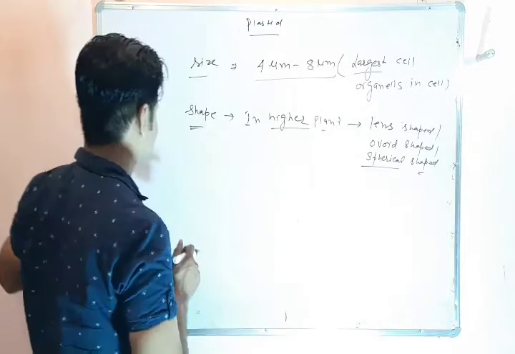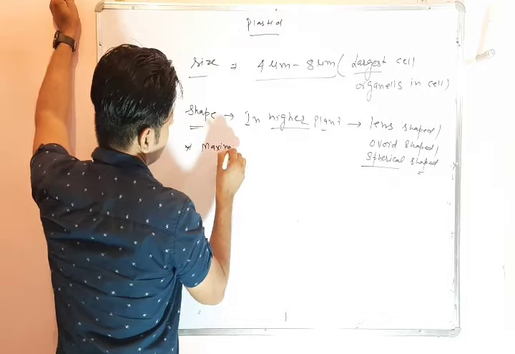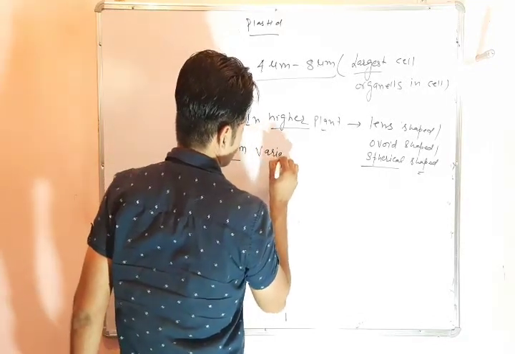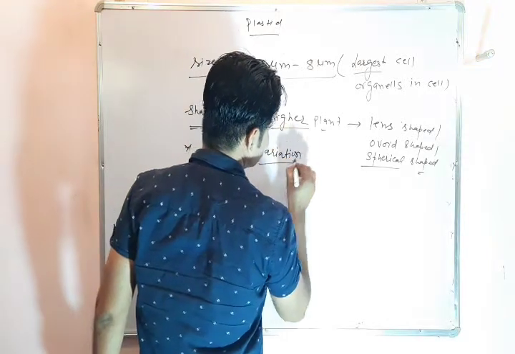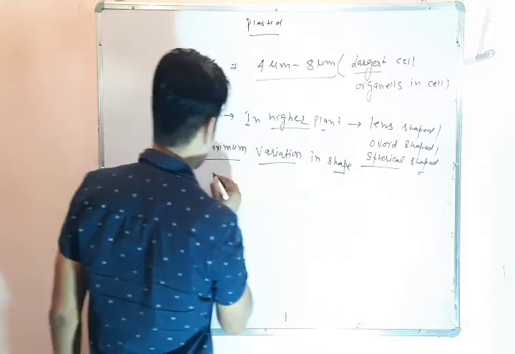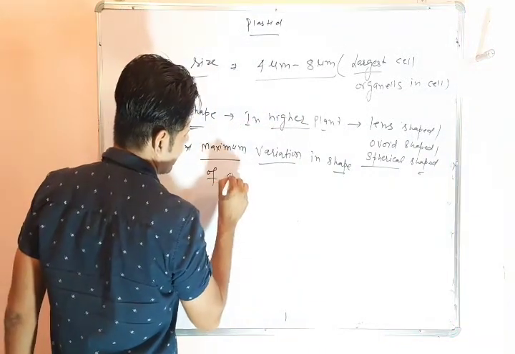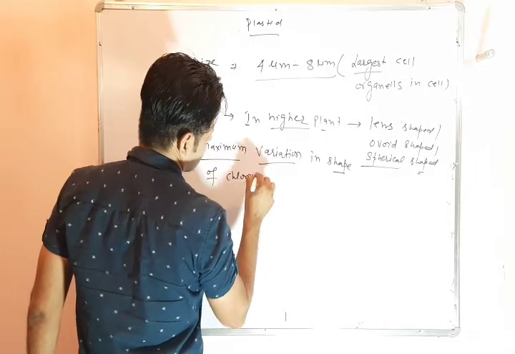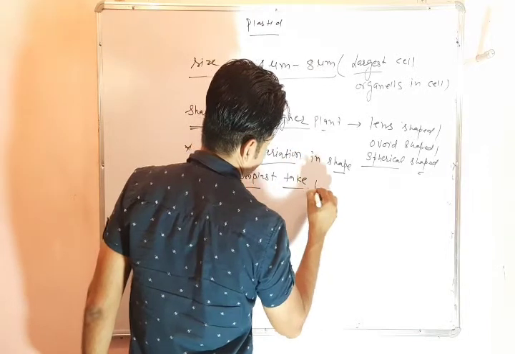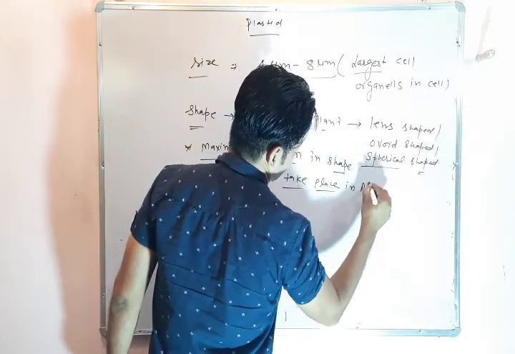Okay, now we can say that maximum variation in shape of plastid or chloroplast takes place in algae plant.